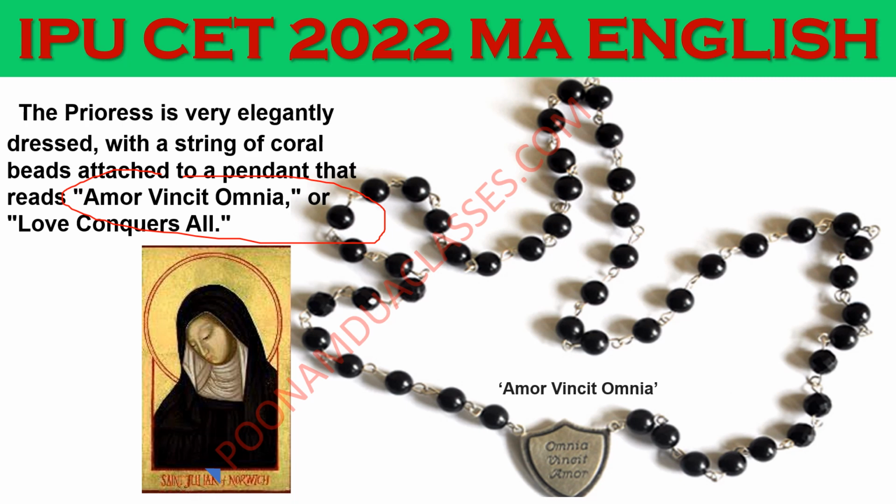The phrase Amor Vincit Omnia in the Prioress's Tale means love conquers all and refers to courtly love as opposed to spiritual love. There is a character Prioress in Canterbury Tales who is wearing this rosary, and these words are inscribed there, Amor Vincit Omnia.